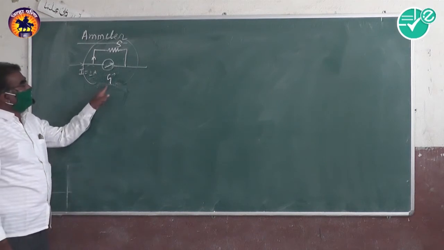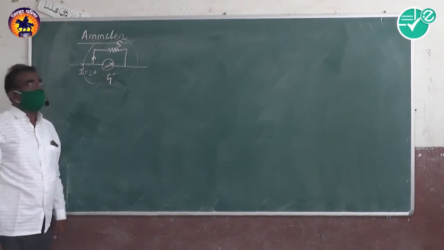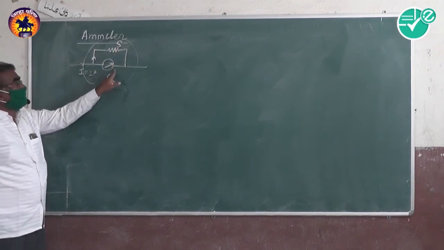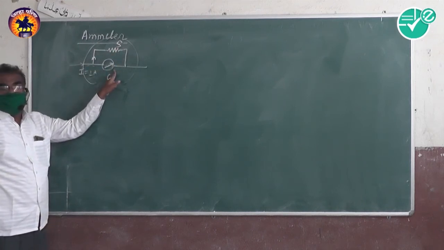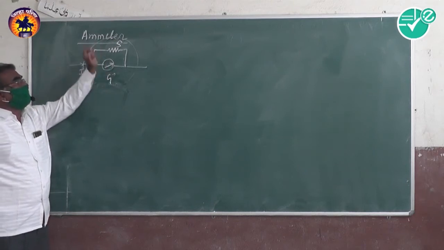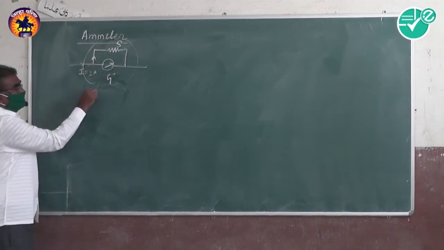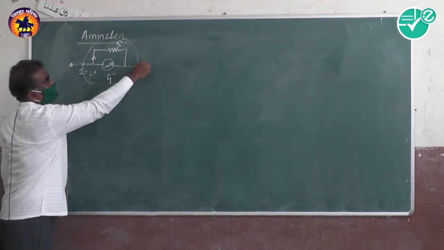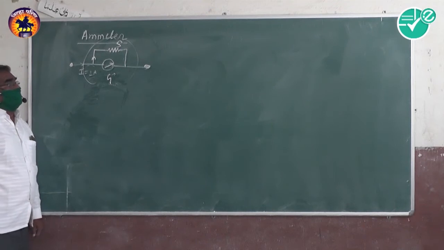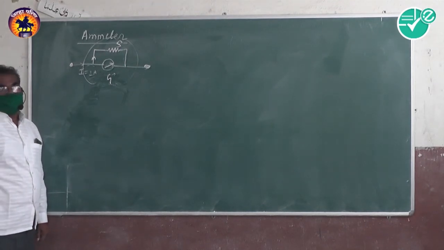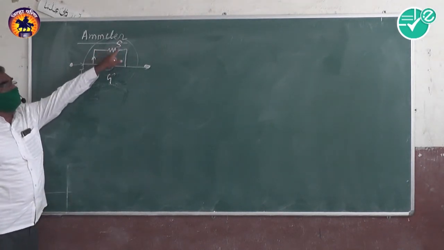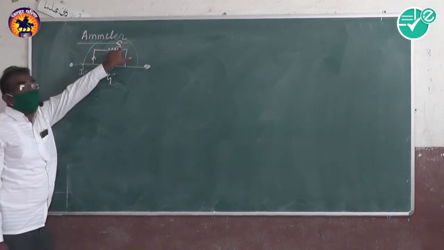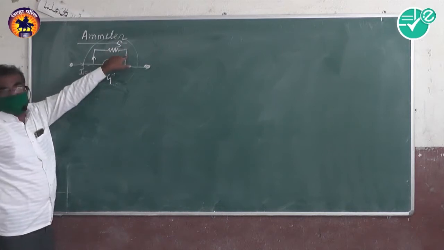A moving coil galvanometer is converted into an ammeter by connecting a low resistance in parallel with the galvanometer coil. That is called the ammeter, and it is always connected in series with the circuit. Ammeter is the parallel combination of a small resistance, called the shunt resistance. It is also called the bypass.